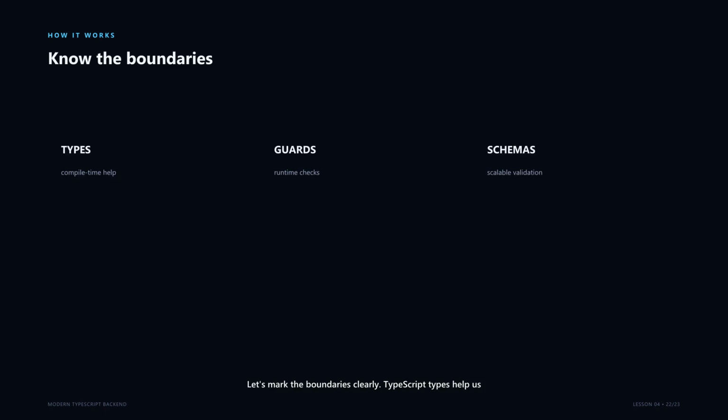Let's mark the boundaries clearly. TypeScript types help us while compiling, but interfaces and type aliases are erased from the running JavaScript. Guards are real runtime functions, but handwriting a large guard for every nested object can become repetitive. Runtime schema libraries make complex validation more scalable and can generate better error details. We'll use Zod later for request validation. Custom guards remain valuable for small focused checks, library-free code, and domain rules that deserve clear names. Choose the tool based on complexity, not fashion.